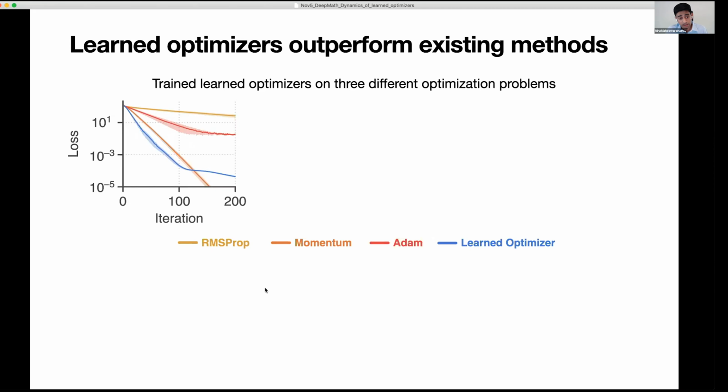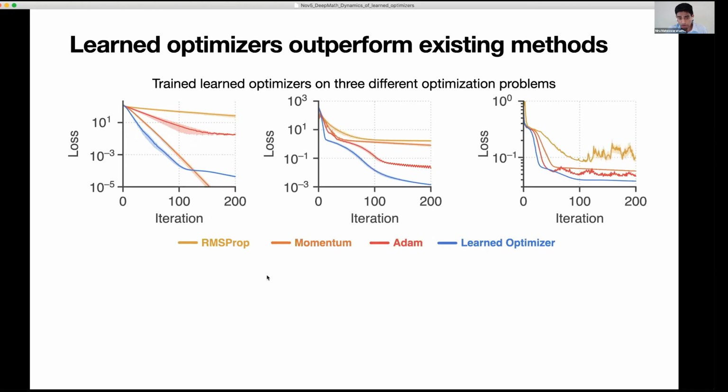And this is for one task. We can change the optimization problem that we train it on, and again, you see very good performance where learned optimizers consistently outperform or beat these baseline methods. And each of these baseline methods are tuned for these specific problems as well. So they're well tuned. We're tuning all of the hyperparameters for these baseline methods as well.